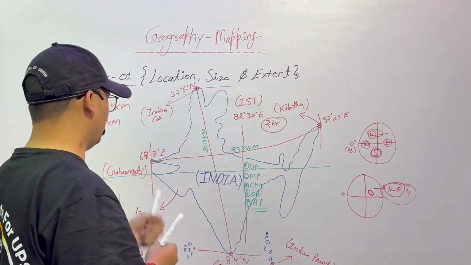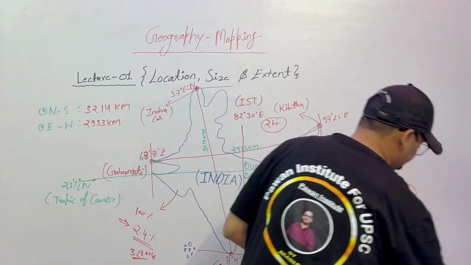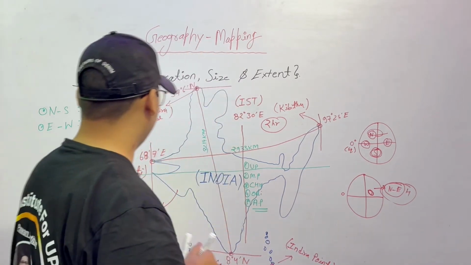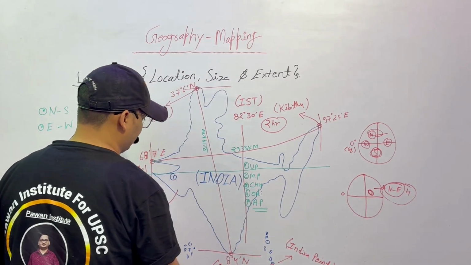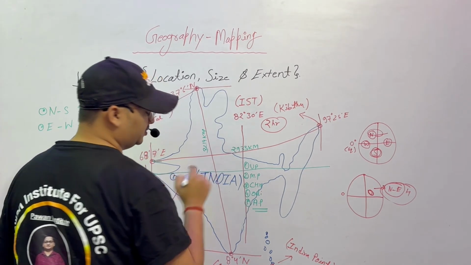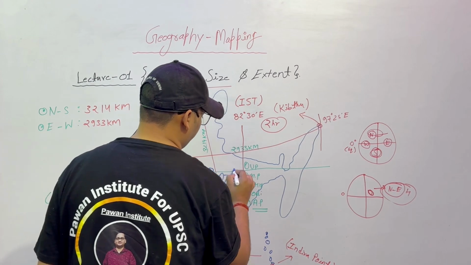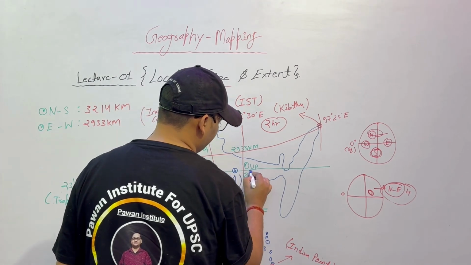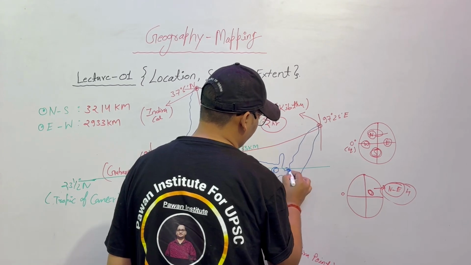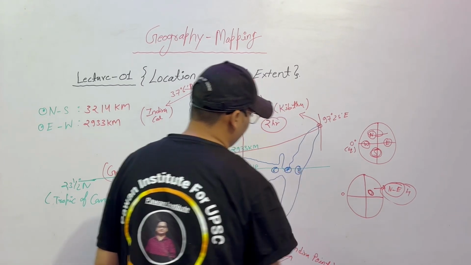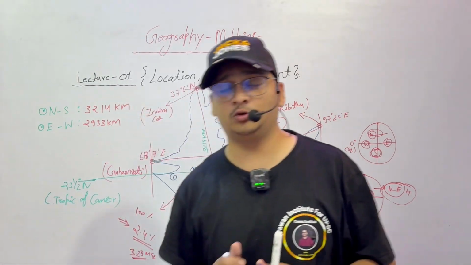So a total of 8 states come in the Tropic of Cancer. The first state is Gujarat, second is some portion of Rajasthan, the third is Madhya Pradesh, fourth is Chhattisgarh, fifth is Jharkhand, sixth is West Bengal, seventh is Tripura, eighth is Mizoram. So from 8 states Tropic of Cancer passes through India.